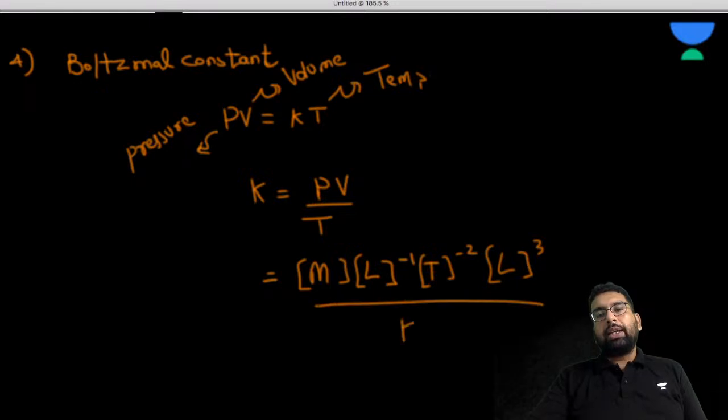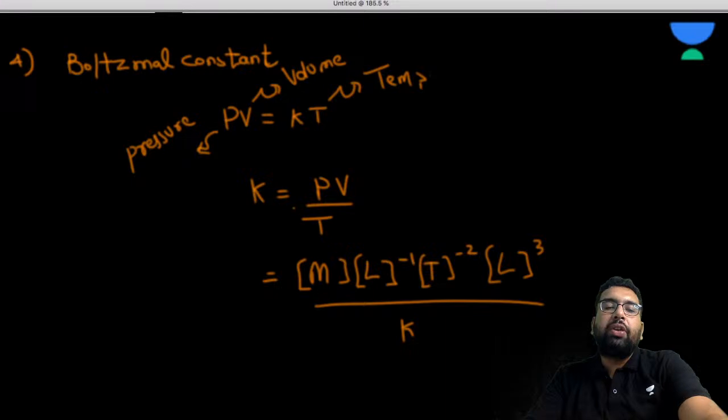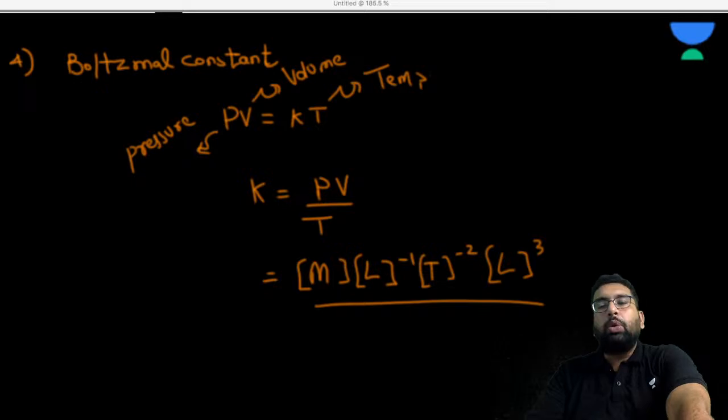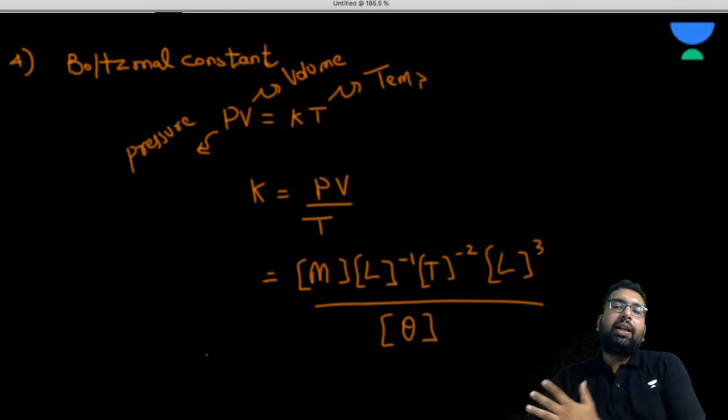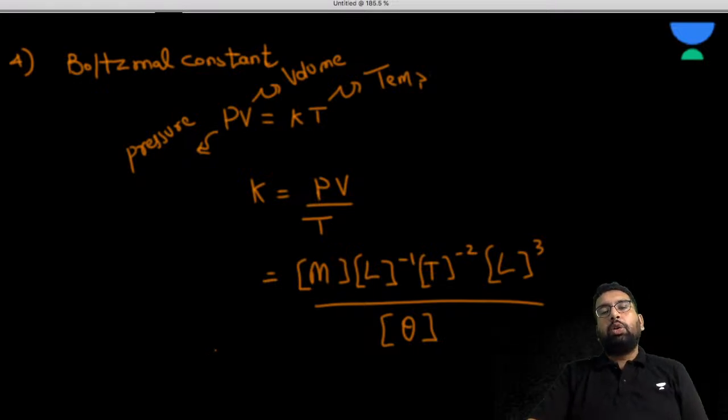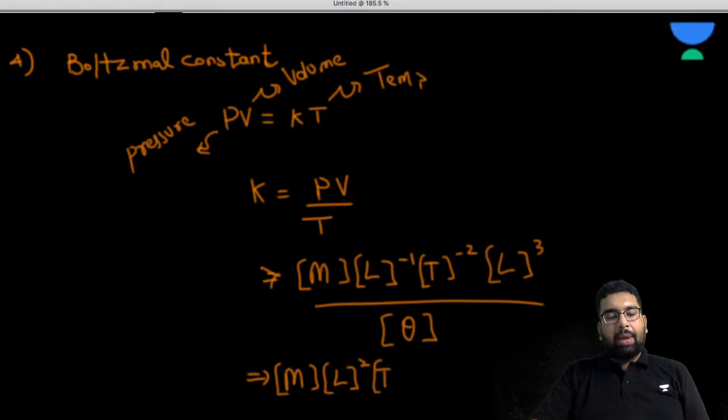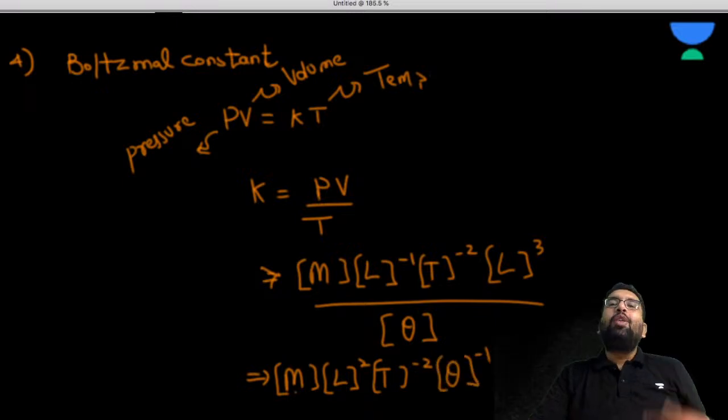So K, the Boltzmann constant, is generally represented by K. What is advisable, what is smart to do? We use theta for temperature, because otherwise we may get confused between K and K. So what is the dimension going to become? It is going to become ML square T minus 2 theta minus 1. Theta represents the fundamental unit of temperature here.